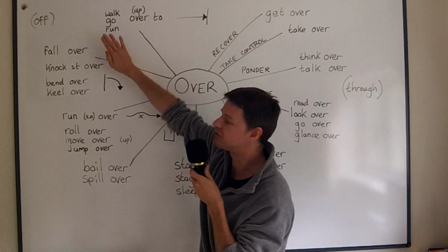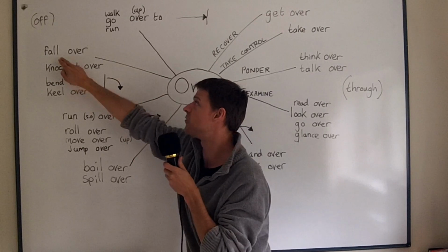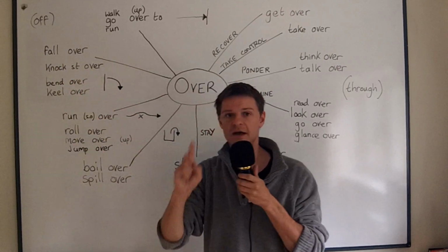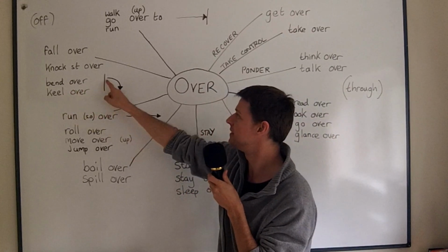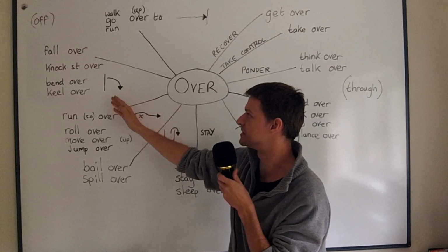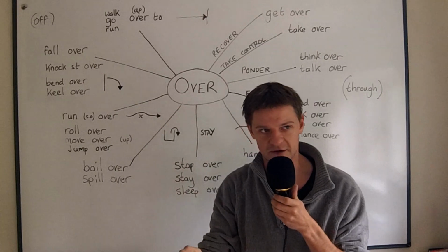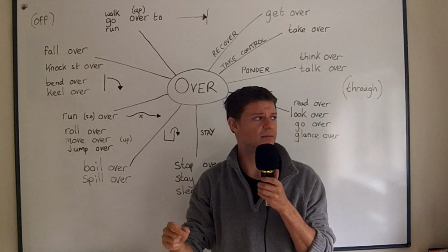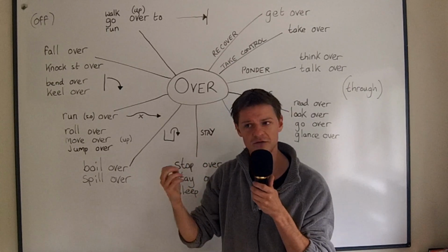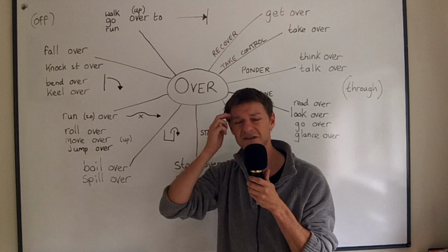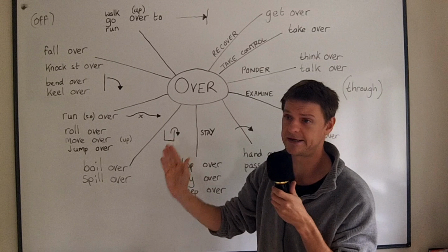Okay, we also have some very commonly misused phrasal verbs here. Fall over and knock something over. They're worth remembering together, along with these two, bend over and keel over, because they both mean this movement. Something which stands up can fall over. So people fall over. They don't really fall down. Other things fall down. A tree can fall down. I think we say a tree can fall over as well because it stands up. But usually we would use fall over for people. Fall down for things, really.